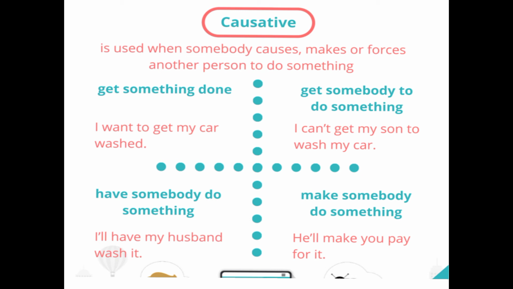तो कहीं ना कहीं किसी की वजह से कोई एक्शन होता है आपका, तो then that is the case of causative verbs. So you can see that there are some of the words which are used in this case: let, get, make. Okay, so on the case of time, means if we talk about the past, so I made him laugh, yeah, I can make him fool.